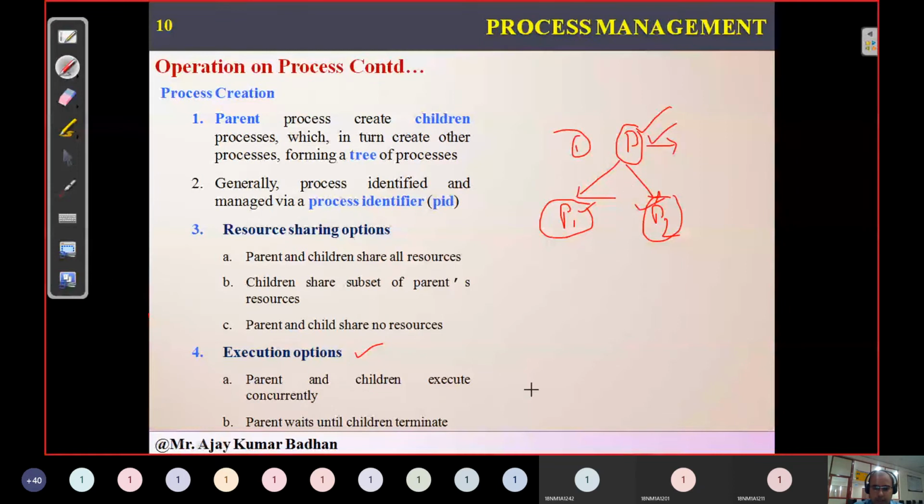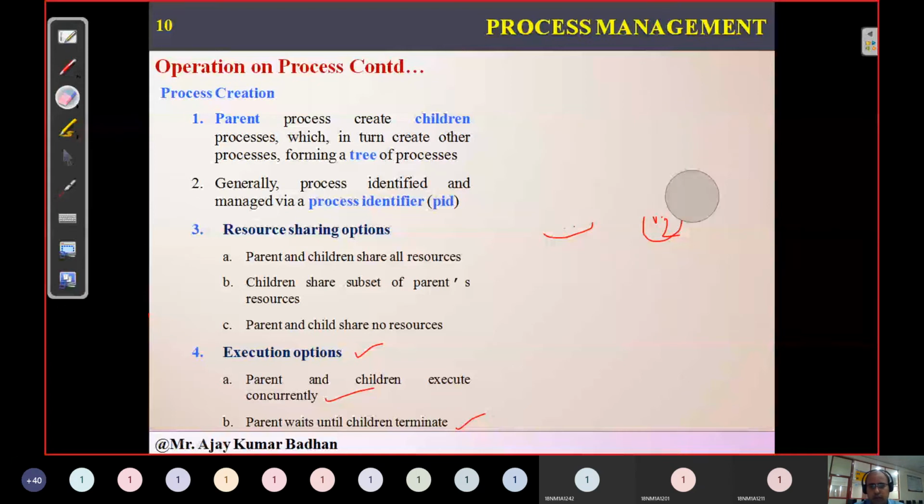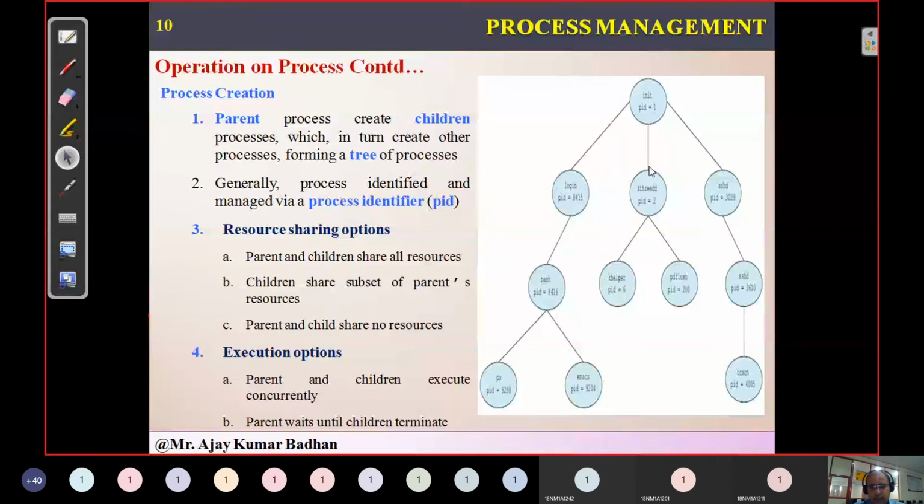So either the parent and the child can execute at a time, or the parent may wait until the child is completing its execution and terminating. So these are the two scenarios we have with respect to process creation. I hope it is very clear. So we have a small diagram here. Whatever I've explained, this is the diagram.